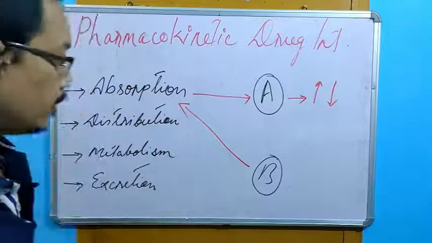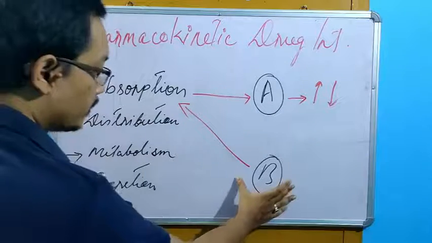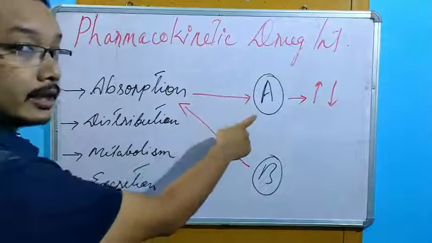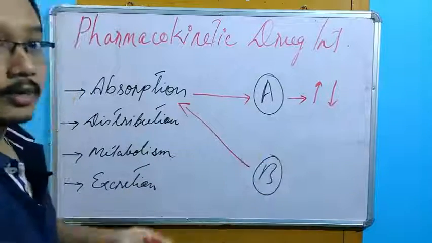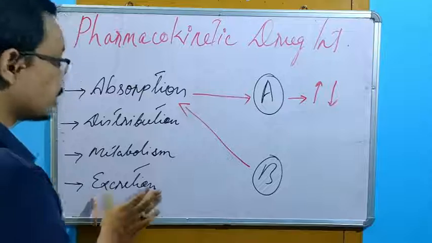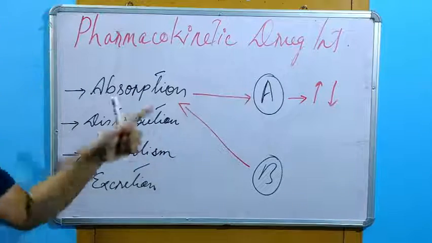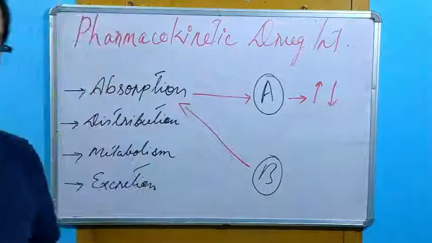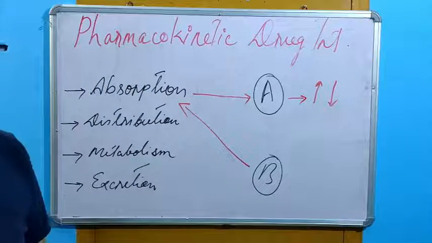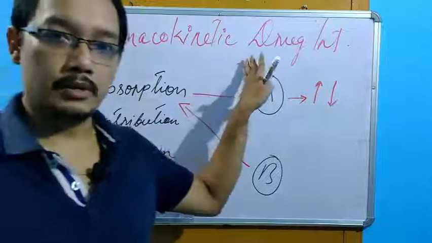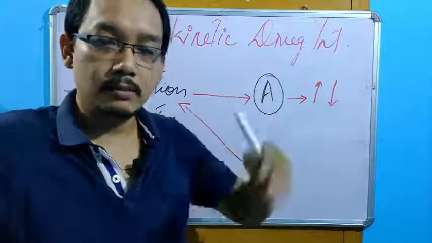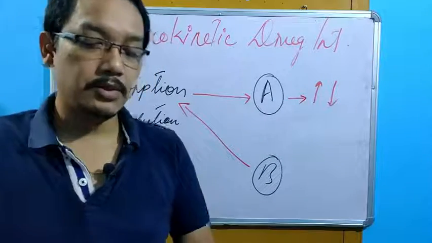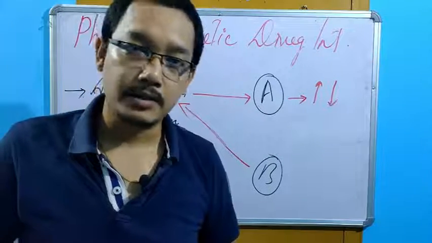So very simple logic. And same way, because of B, if there is a change in the metabolism of drug A, change in the effect, this is what we call drug-drug interaction. Same way, excretion. So one by one, we have to study this one. So absorption, pharmacokinetic means what? What the body does to the drug. Absorption, distribution, metabolism and excretion.